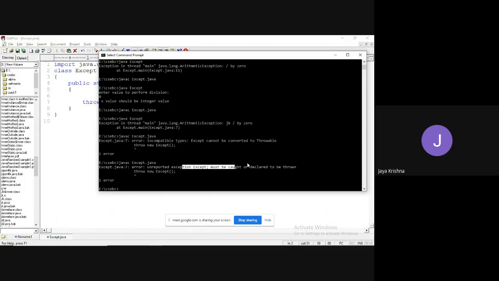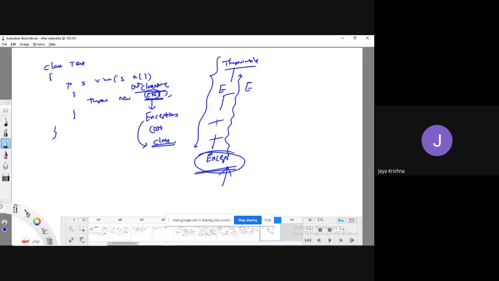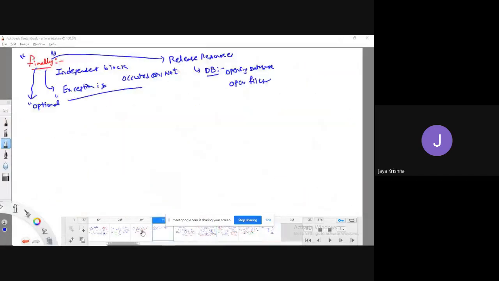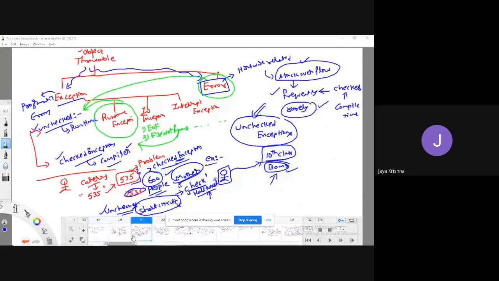Here, observe guys, what I said in the previous class. One minute, let me show the chart. Right. So here, Exception: what kind of exception is it? Is it checked or unchecked? What about RuntimeException? Error is a kind of unchecked exception. RuntimeException is also called an unchecked exception. What about Exception? Exception is a checked exception.